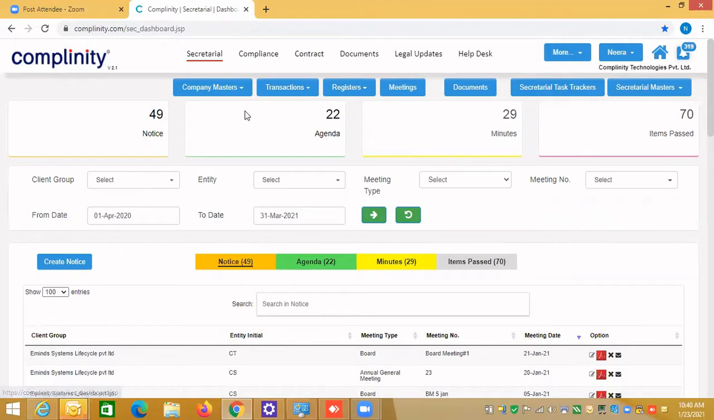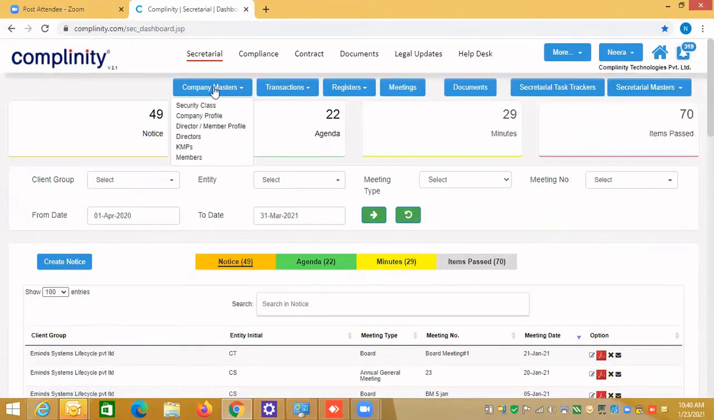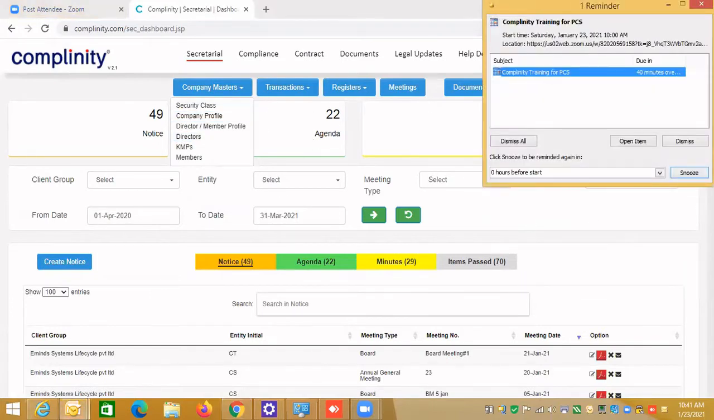So let's start with the first module, which is maintaining your company. Even if you create a meeting, you need to create the company here. So there is a difference. Here also I have created the entity. So if you want to create any company in the secretarial module, you first need to create a group and entity. Whatever group and entity you create in the common master, only those will be visible over here. So you can see here.